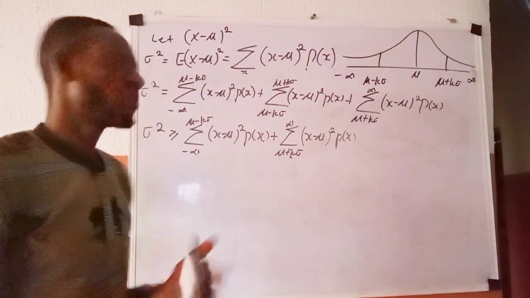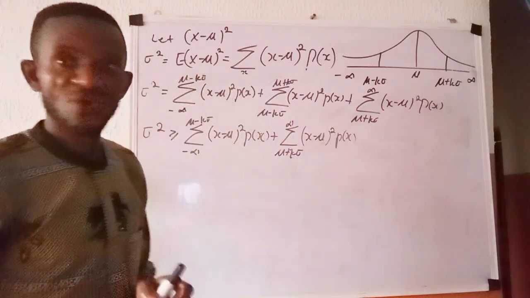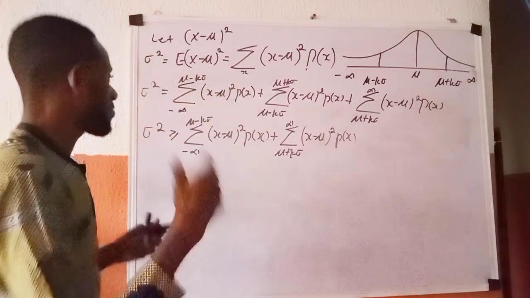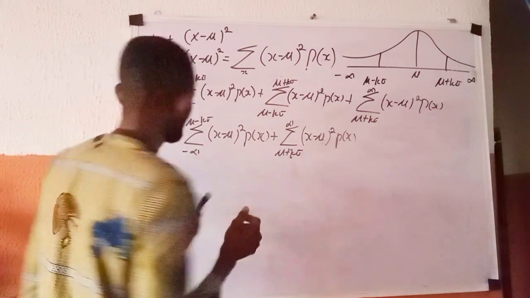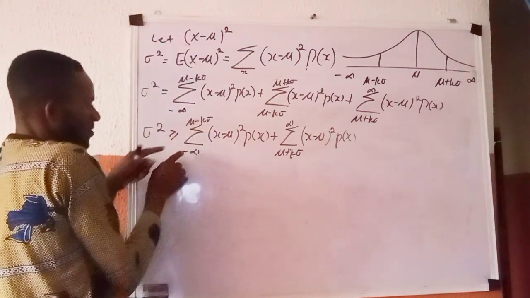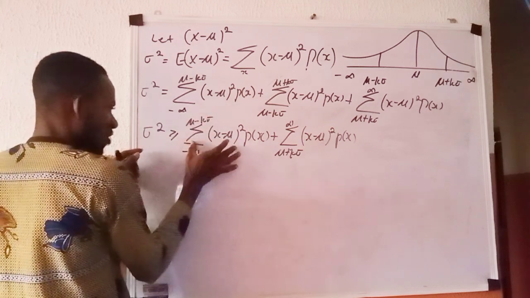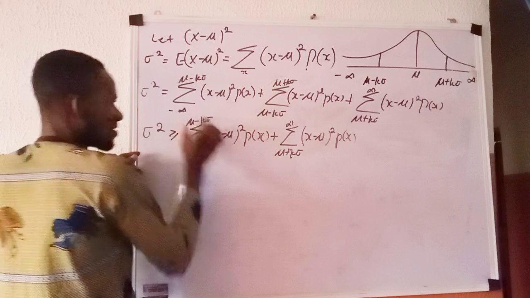Okay? When you have something like this, just like what we said before, you begin to ask yourself a question. From here to here, our x is less than this point. That's why you started from minus infinity to this. So for this sum, x is less than or equal to this quantity, mu minus k sigma.